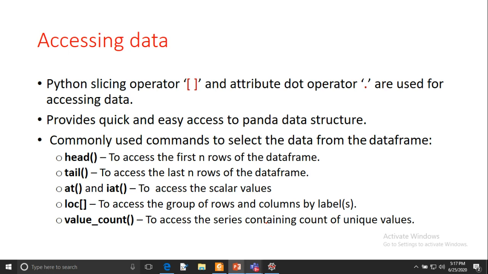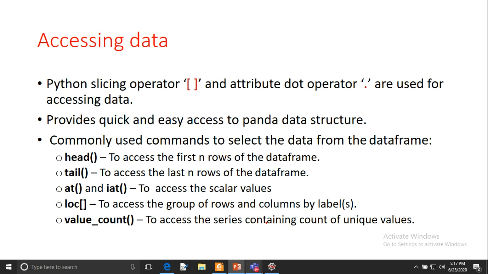Let me explain first. If you are using the head function, it will return the first n rows of the data frame. By default, it will return the first 5 rows of the data frame if you are not passing any number to this function. The syntax for the head function is dataframe.head.